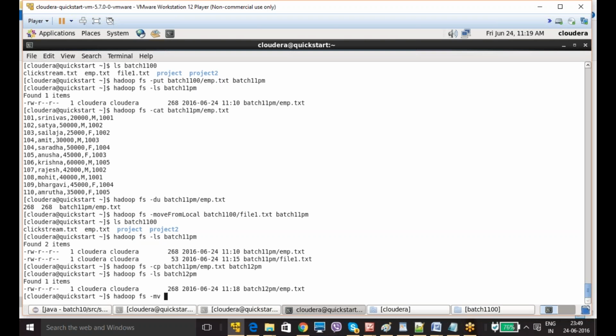In the same way, hadoop fs -mv batch 11 pm /file1.txt, and where you want to move it: batch 12 pm. So if I execute this command, file1.txt should not be in batch 11 pm. It is moved to batch 12 pm.